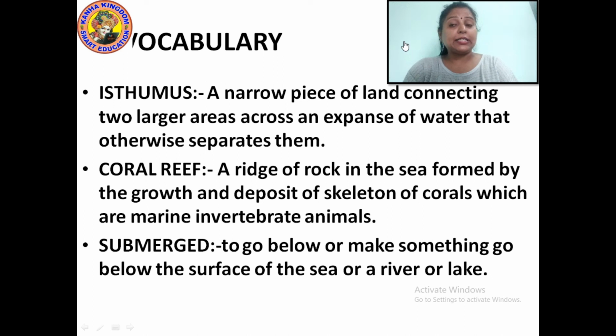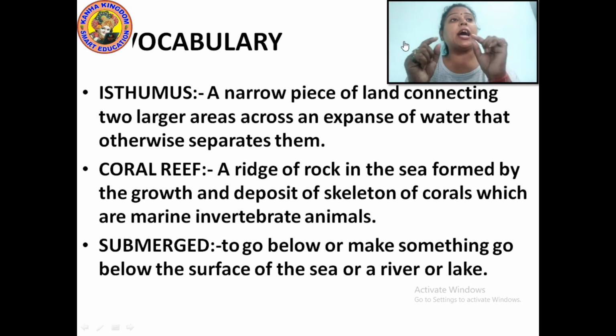Now let's discuss some terms that came in this slide. Isthmus is a narrow piece of land which connects two larger areas across an expanse of water that otherwise separates them.